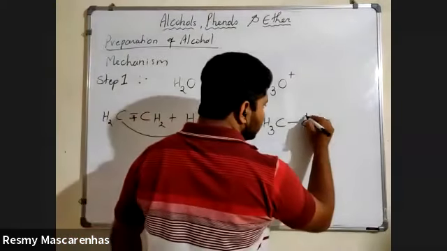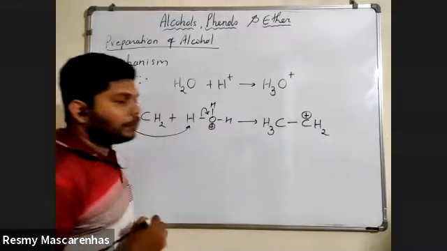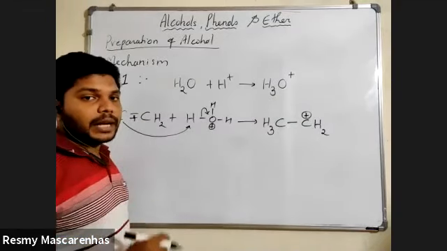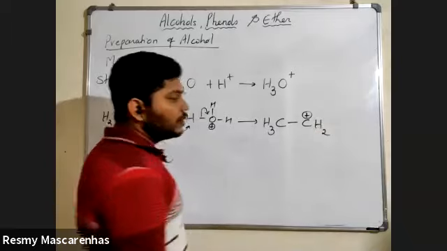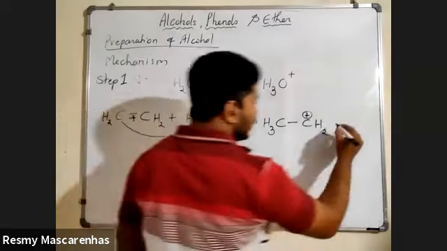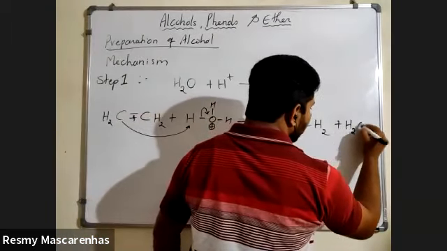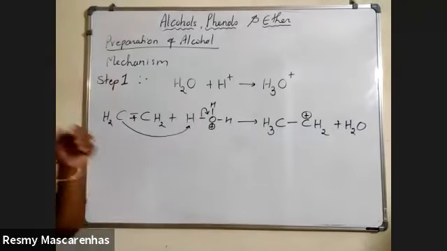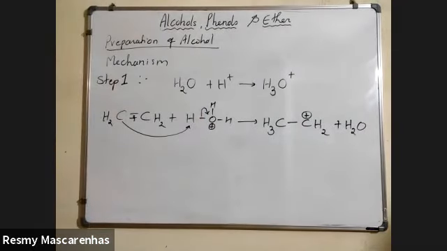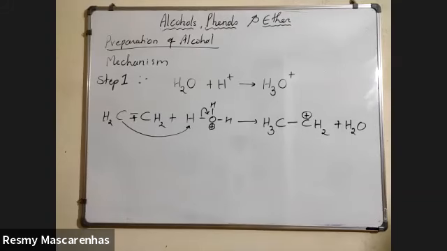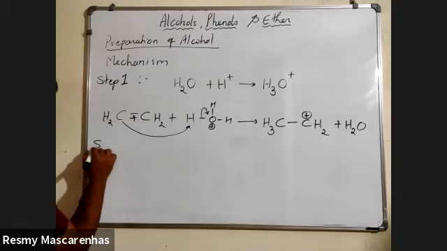Because of that, you will write a plus sign on top of the carbon. So this is a carbocation, and your byproduct is H2. Now you understood? Yes or no? Yes, sir. Now next step, step 2.